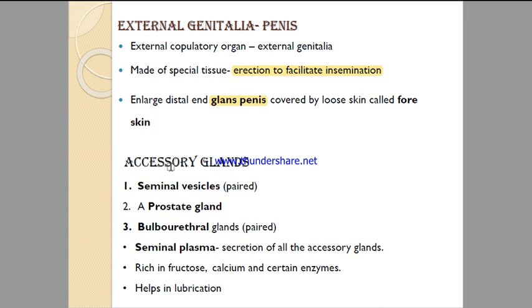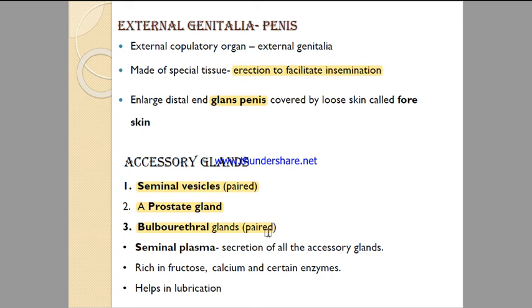Now we are going to talk about accessory glands. There are 3 accessory glands present here. Seminal vesicles, which are present in a pair. There is a single prostate gland and a pair of bulbourethral glands, which is also present in pair, right?